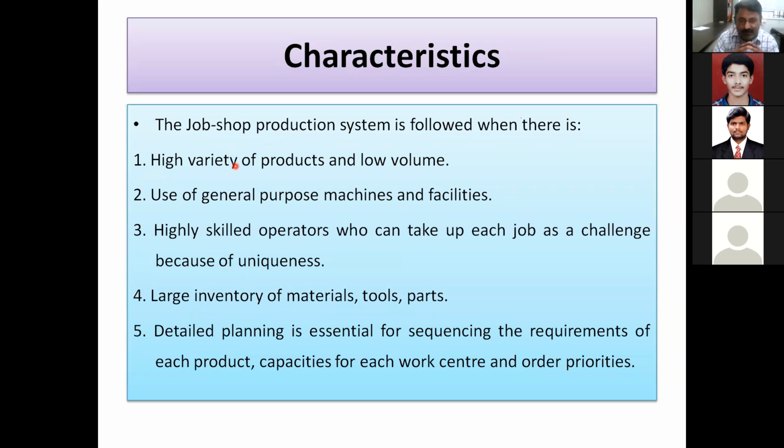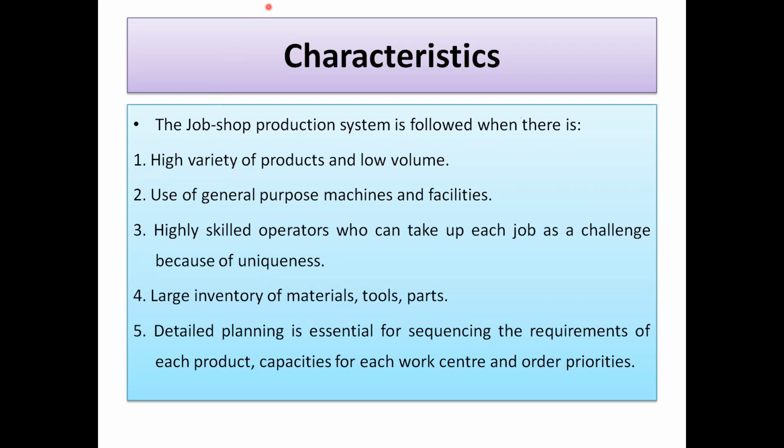The same shop is used for fabrication of any different joints, you can say different structures. Then the same shop is used for manufacturing the jigs and fixtures. So see, the machines are the same, but the products are different. And low volume is there. This is very important. You can say low volume. I have given the idea, maybe 1, maybe 2, or maybe very less.